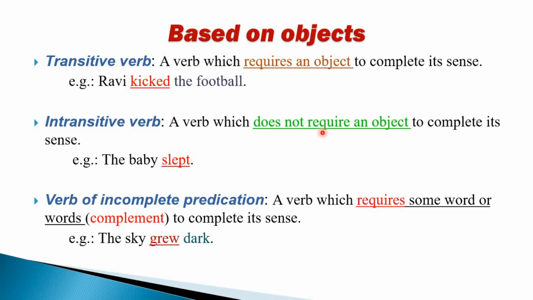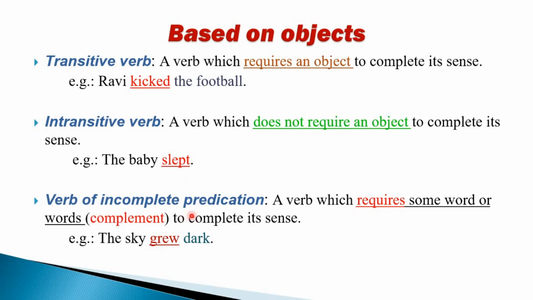It means no object is required to complete its sense. The verb itself completes its meaning. Like the baby slept. When I say sleep, I know what action is going on. So the baby slept completes the meaning of the sentence, conveying the full meaning. Hence slept is an intransitive verb.